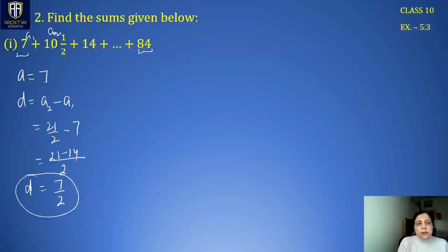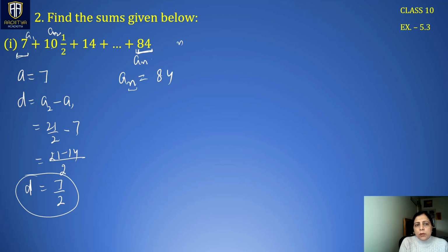Here n is not given to us, right? So first of all, before getting to find Sn, we have to find n here. If this is the sequence, you can see that 84 is the last term of the sequence. Last term, now last term means if this sequence has got n terms, this is your an. An is 84. So first, before solving for sum, we have to look for the value of n.